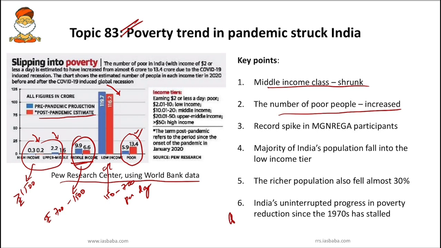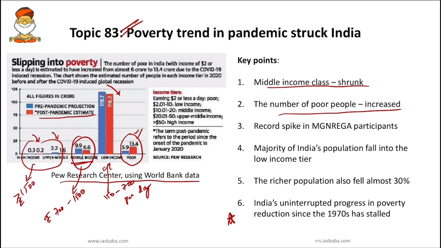And one more important fact we have to know is that India's uninterrupted progress in poverty reduction since the 1970s has been stalled now, with this pandemic or COVID-19 situation. The last time India reported an increase in poverty was in the first quarter century after independence, during 1951 to 1974.